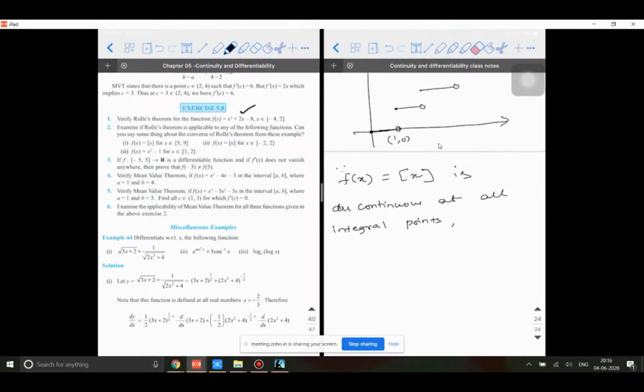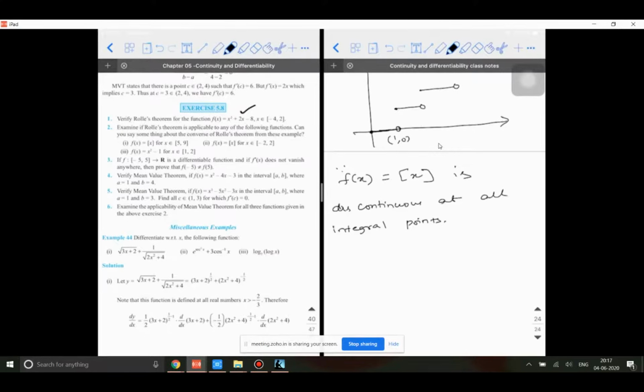That's it, as simple as that. Whichever function is discontinuous, the theorem is ruled out. This might be a 1 mark question. You just have to write, since it is not continuous, it is not verified. Similar is the case for the next one, between -2 and 2. It is also going to be discontinuous.